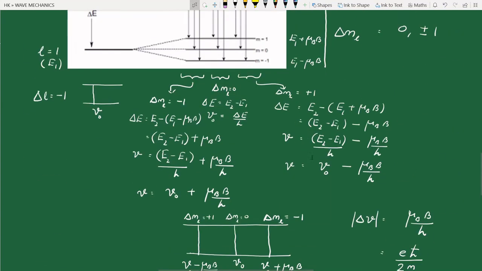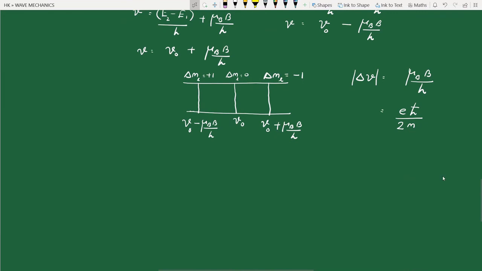So e h cross by 2m into b divided by h. So this h will cancel. So we have e b divided by h cross is h by 2 pi. H will cancel. So e b divided by 4 pi m. This is the magnitude of the change in frequency.